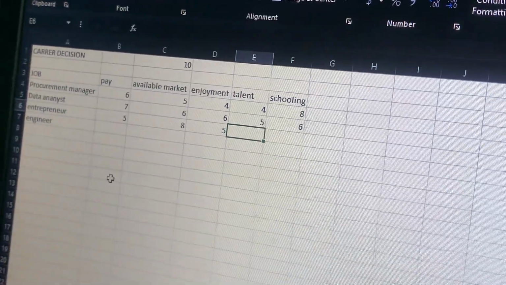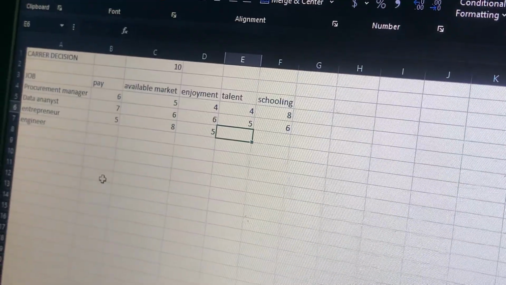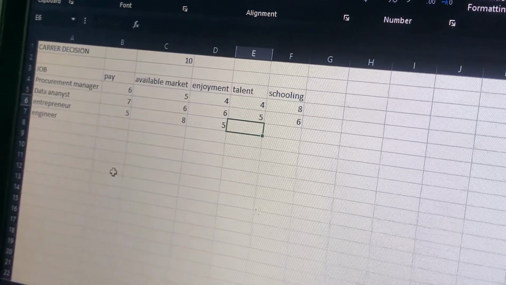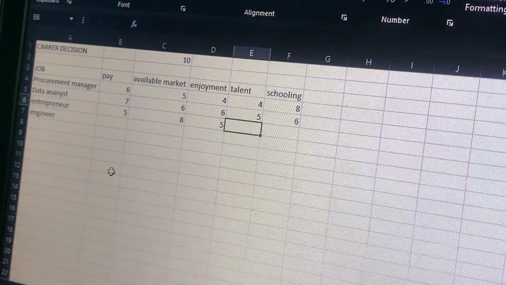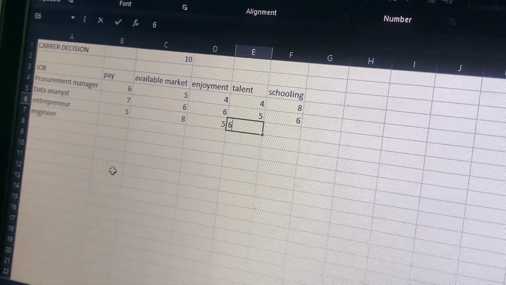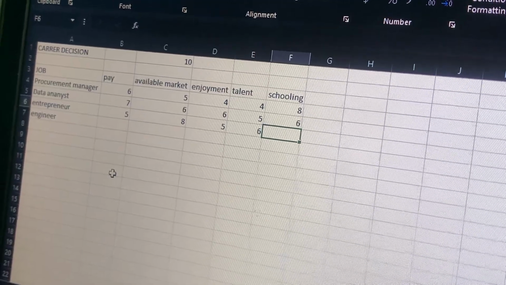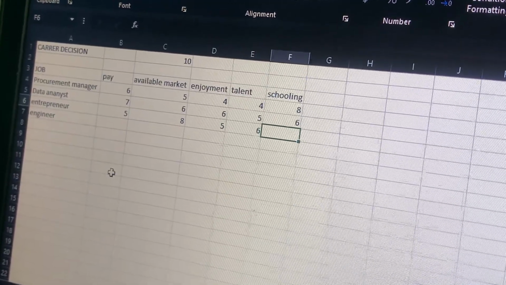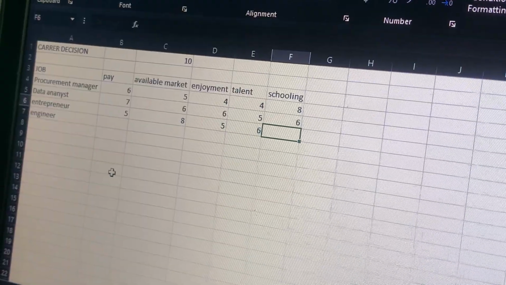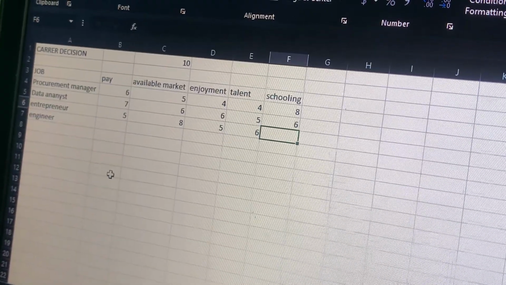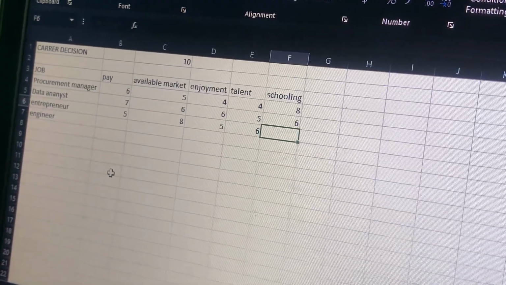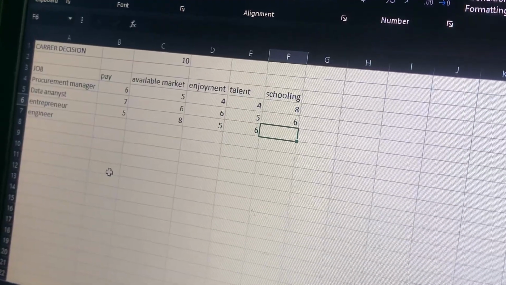From the beginning, I think I was having some passion in entrepreneurship. So the talent too, I will give it a score of 6. Schooling, yes, not much schooling, but I have taken some knowledge through podcasts and other things. So schooling too, I will give it a rate of 6.